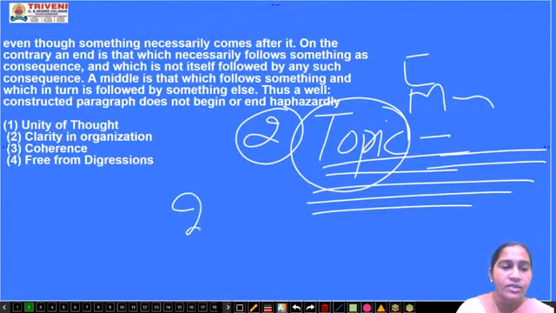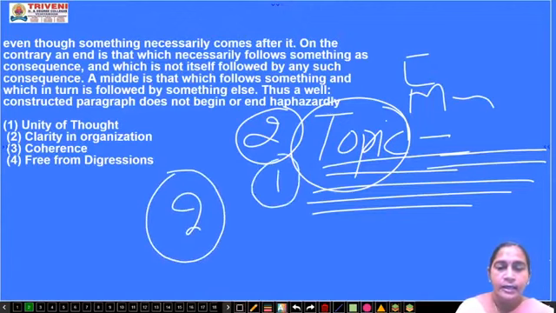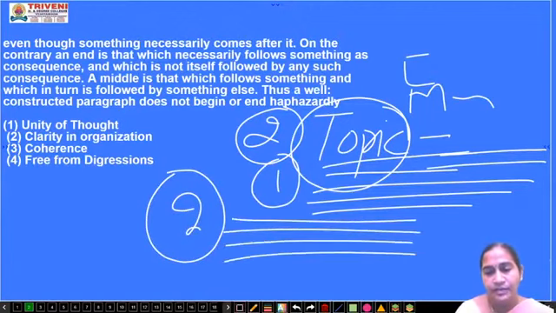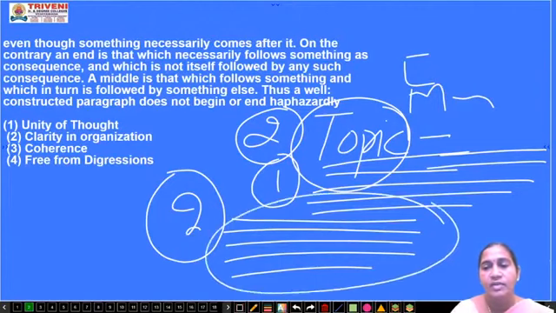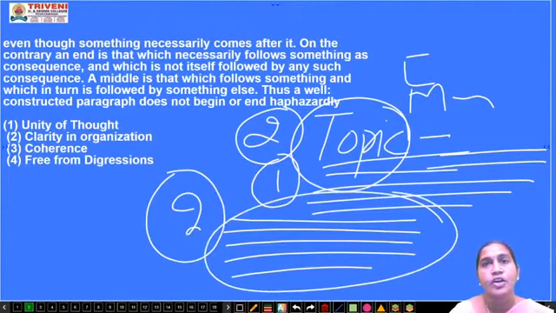Second one, from this you may get jumbled sentences. With jumbled sentences, you have to rearrange these sentences. You have to create a paragraph by arranging these sentences in an order, meaning which sentence comes at the front and which comes at the conclusion, beginning, middle and end. You have to organize the given lines in such a way that they form a proper paragraph. So these two points you have to keep in mind while writing a paragraph. A paragraph has three parts: the beginning, middle and end.